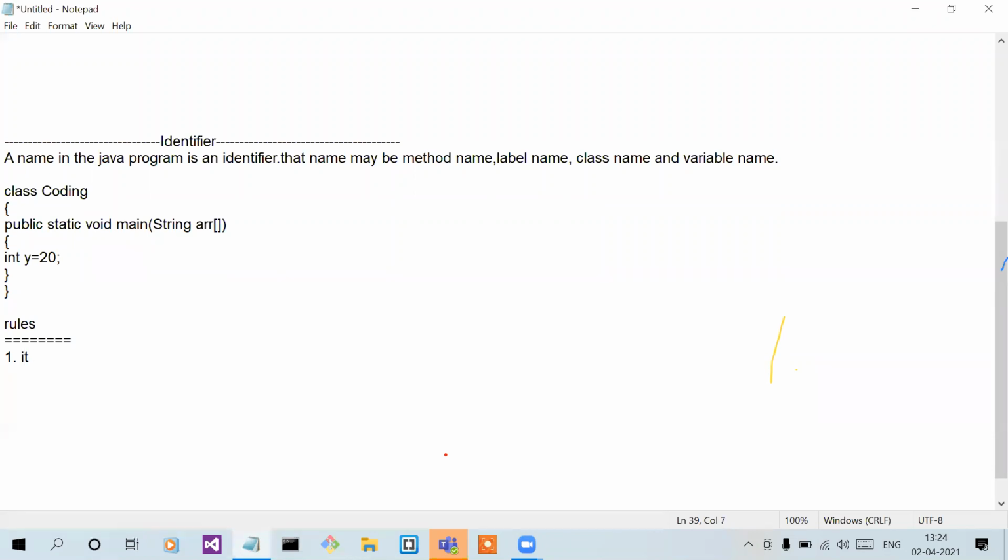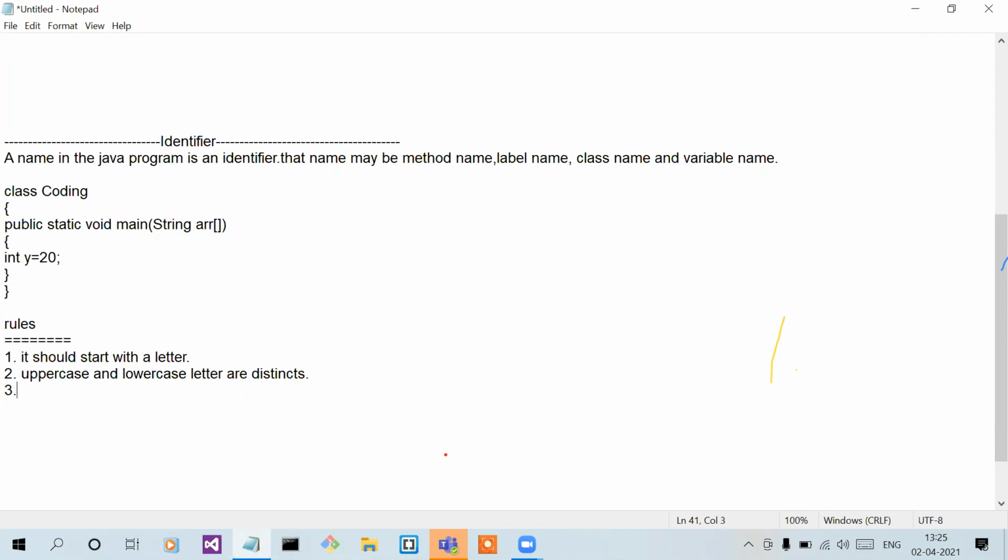It should start with a letter. Second rule is that uppercase and lowercase letters are distinct. It means case sensitive, simply. You can say, uppercase and lowercase letters are distinct.